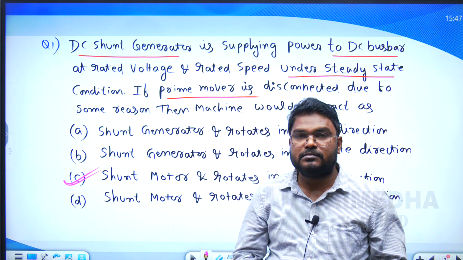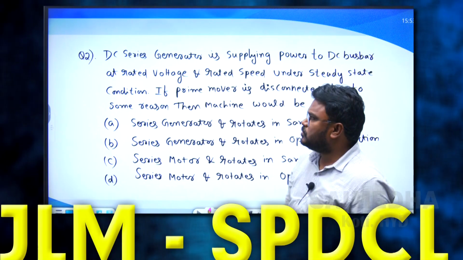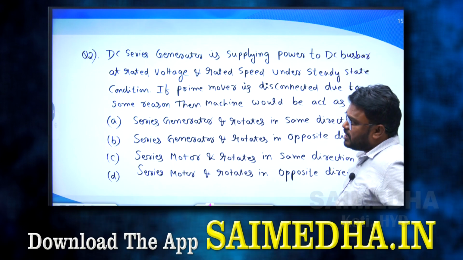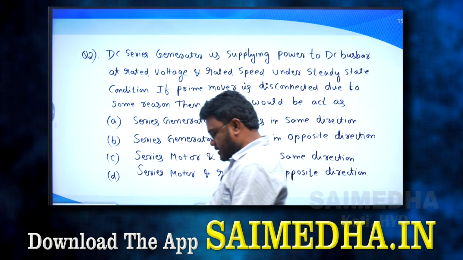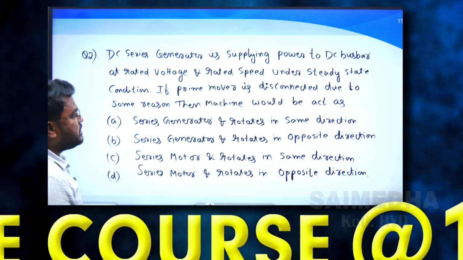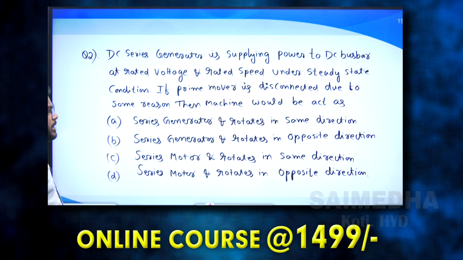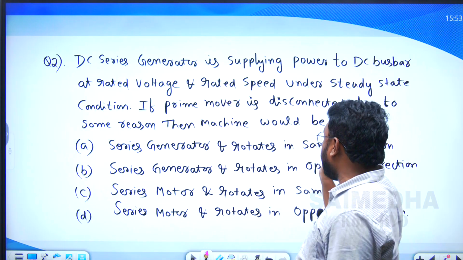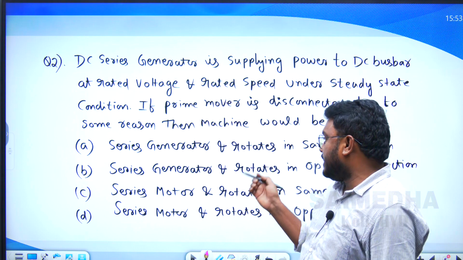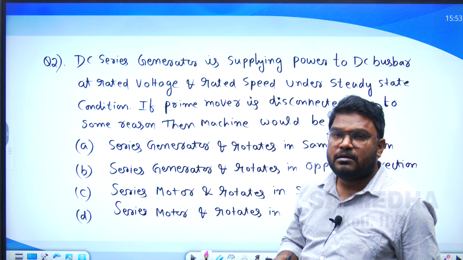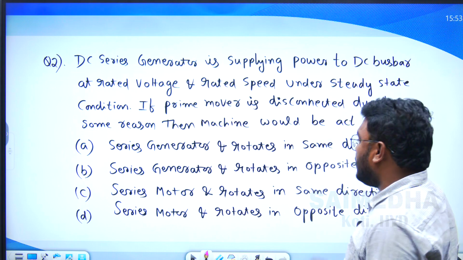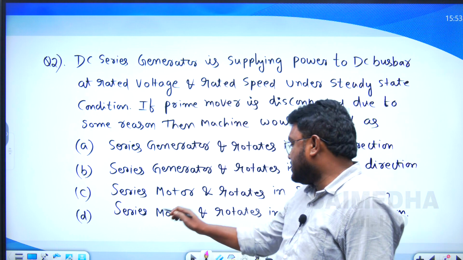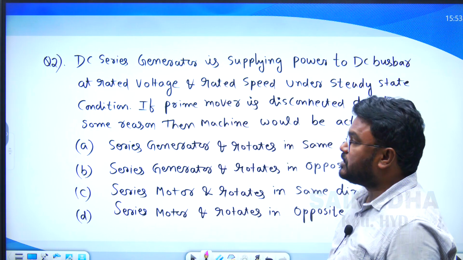Okay, got it? Let us solve question number 2. The question is: a DC series generator is supplying power to the DC bus bar at rated voltage and rated speed under steady state condition. If the prime mover is disconnected due to some reason, then the machine would act as: the DC series generator and rotate in the same direction; the series generator and rotate in the opposite direction; the series motor and rotate in the same direction; or the series motor and rotate in the opposite direction.